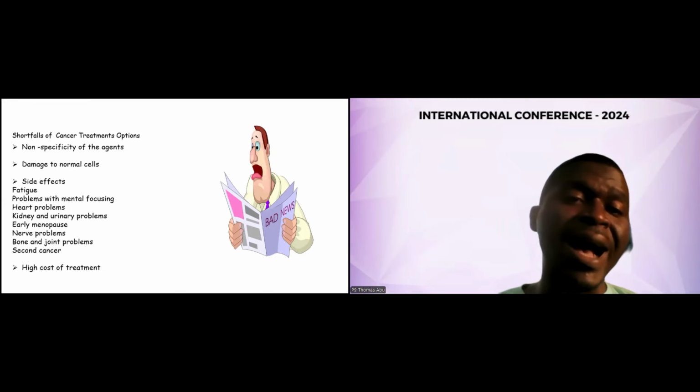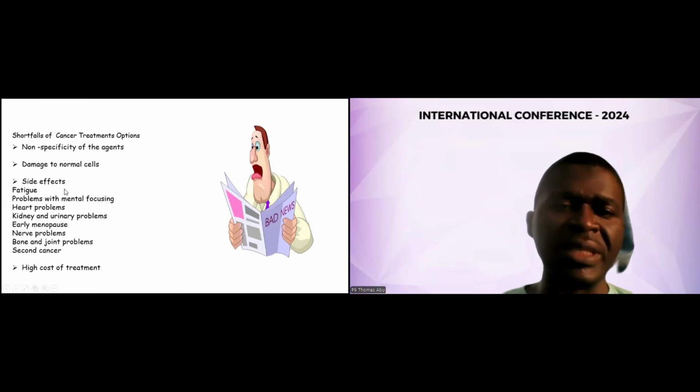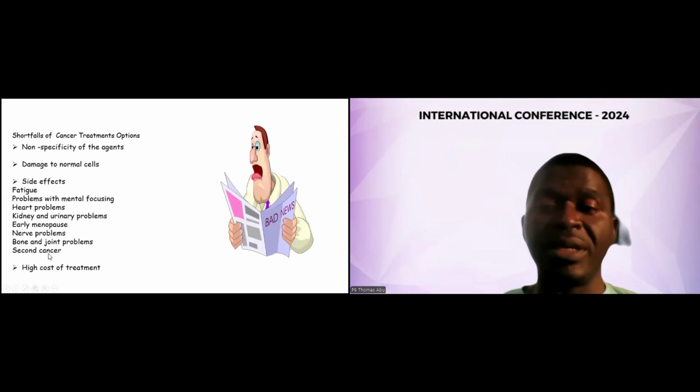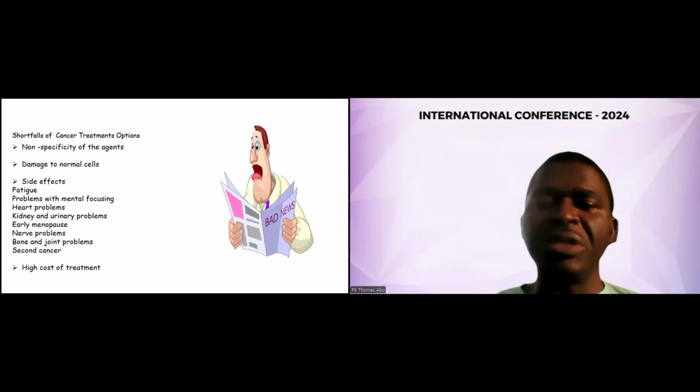That is, they have a low selectivity index, and also various side effects such as fatigue, problems with mental focusing, heart problems, early menopause, nerve problems, and it can also result in a second cancer. The cost of treatment is also very expensive.